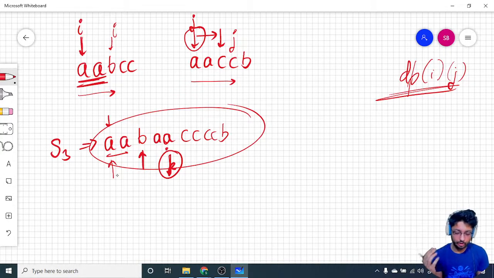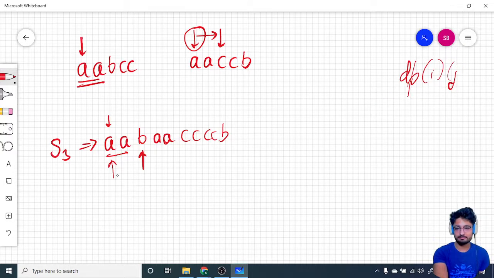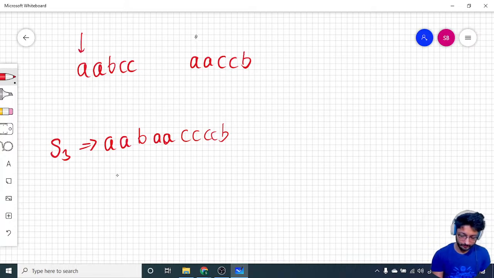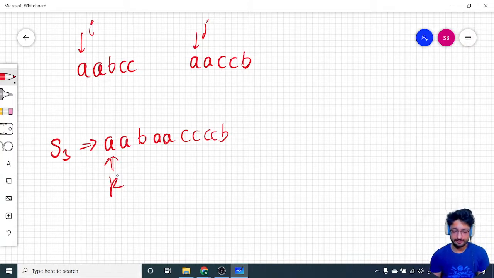Let us go over an example to make it more clear. You might not be understanding too much, but let us go over one example, so it will become very clear to you. So what you will do here is take one pointer here, that is I, this is J, and this turns out to be K. Now you compare your ith pointer with the kth pointer.